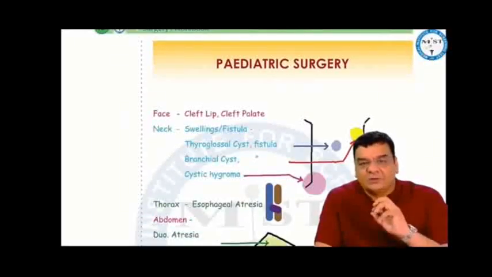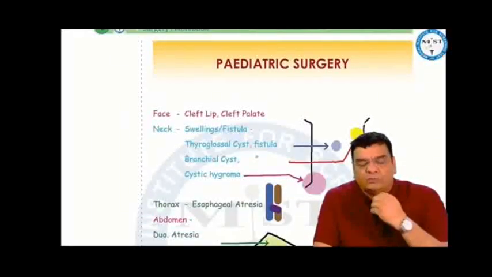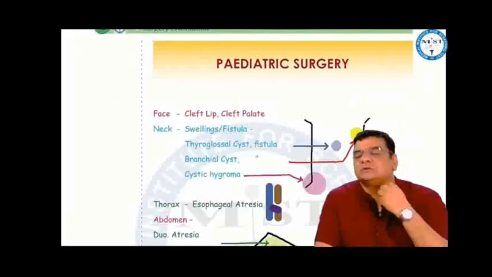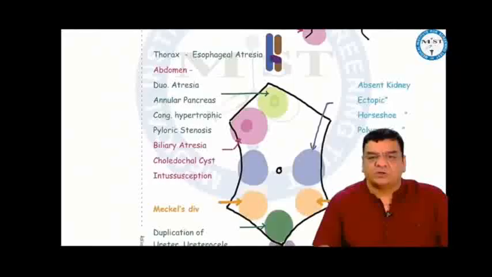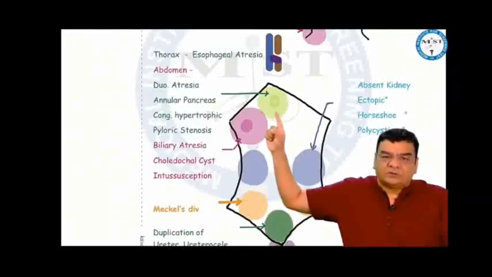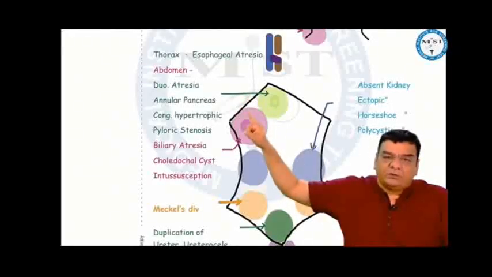Right, so if we take a look at the pediatric surgery story, if we go down from top to bottom, in the face, the cleft lip and palate; neck swelling, thyroglossal cyst, branchial cyst and cystic hygroma. In the thorax, esophageal atresia and diaphragmatic hernia. In the epigastrium, duodenal atresia, annular pancreas, hypertrophic pyloric stenosis. In the right hypochondrium, biliary atresia, choledochal cyst and intussusception.